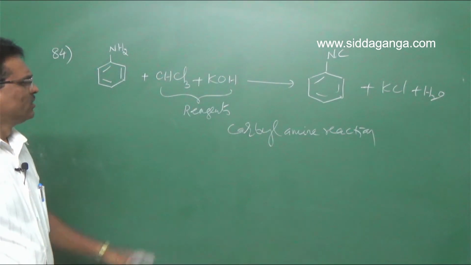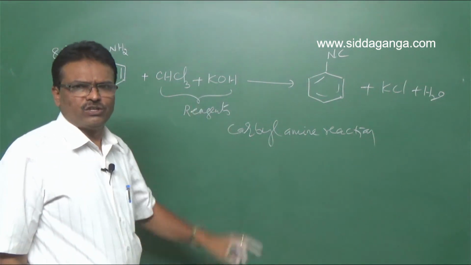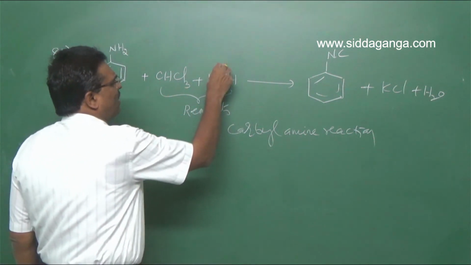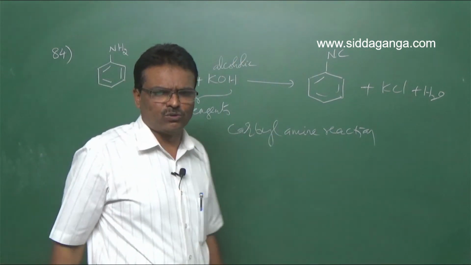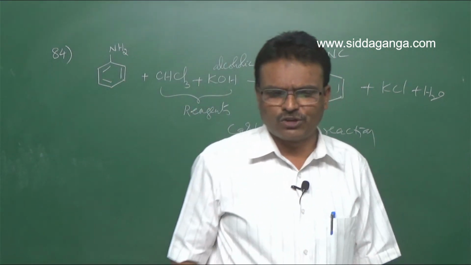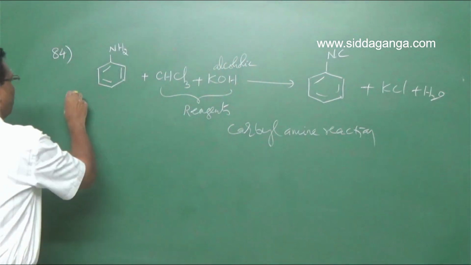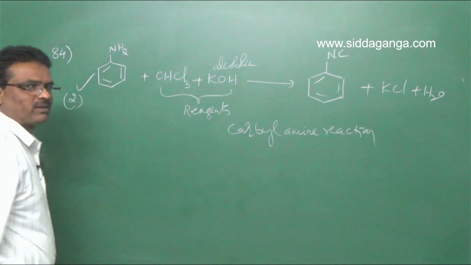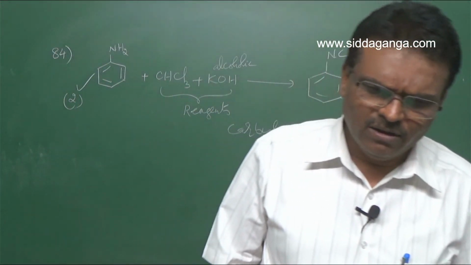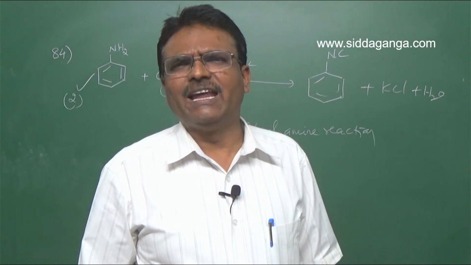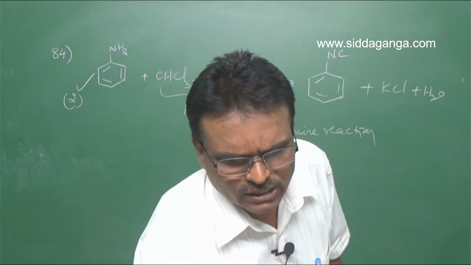Clear? In this reaction, chloroform and alcoholic potassium hydroxide are used. Hence the second option is right for question number 84. This is the conversion of aniline to phenyl isocyanide. Next, question number 85.